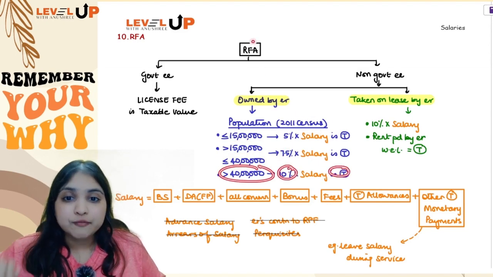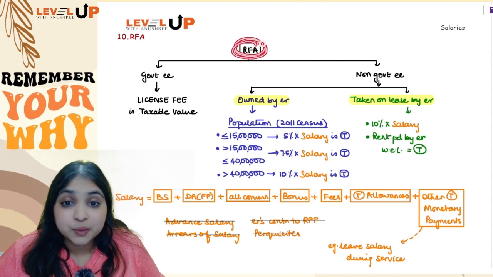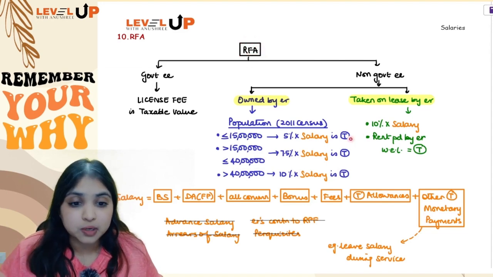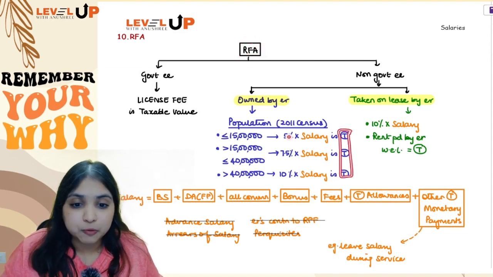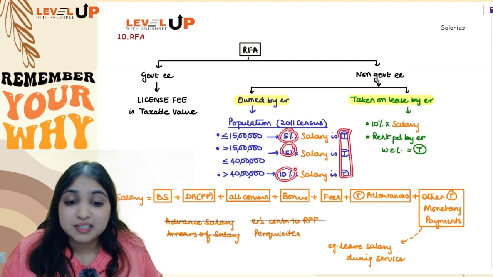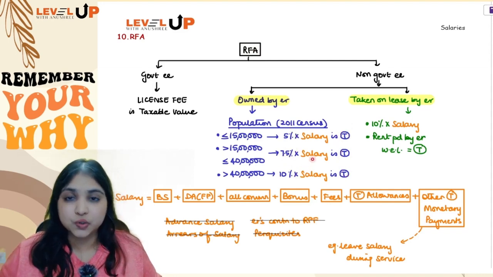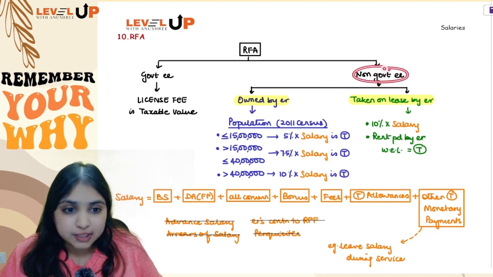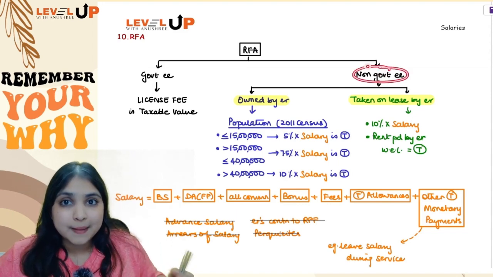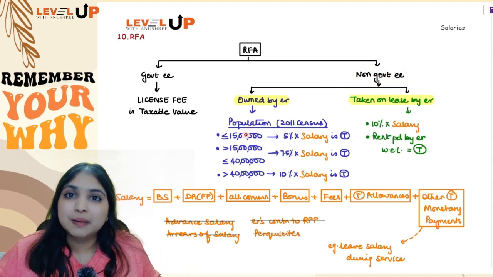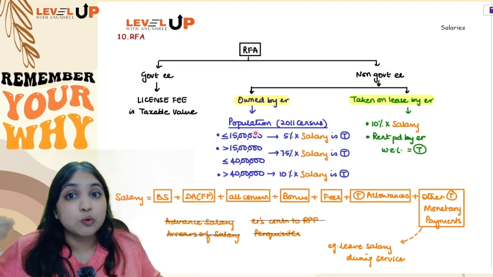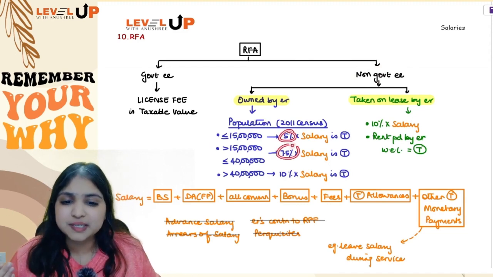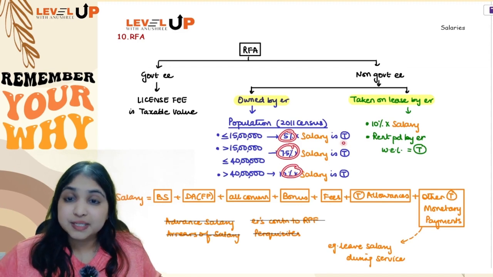Please note, it's a perquisite, right? I am not calculating the exempt amount. I am straight away calculating the taxable amount. This 5%, 7.5%, 10%, these are straight away the taxable numbers. So if the employee is a non-government employee and the accommodation is owned by the employer, then it will totally depend upon the population of that city as per 2011 census. 5%, 7.5%, 10%, 3 numbers we have over here.